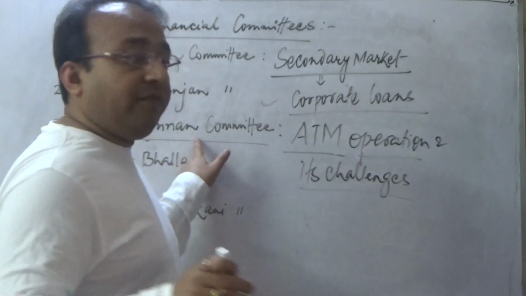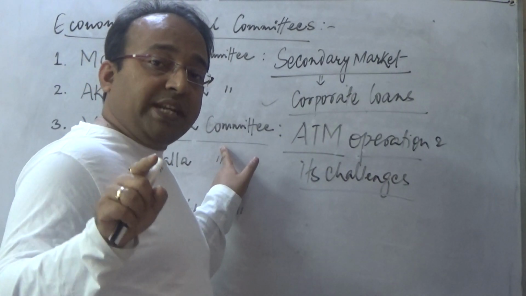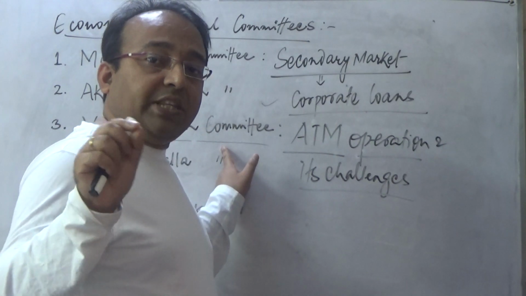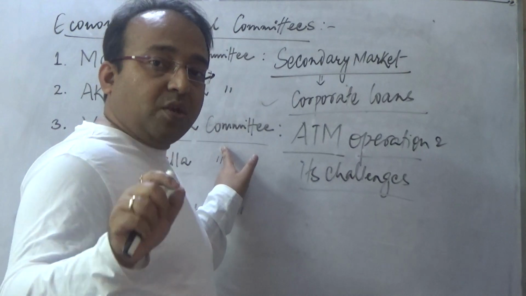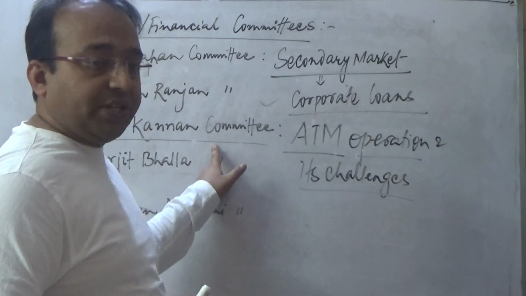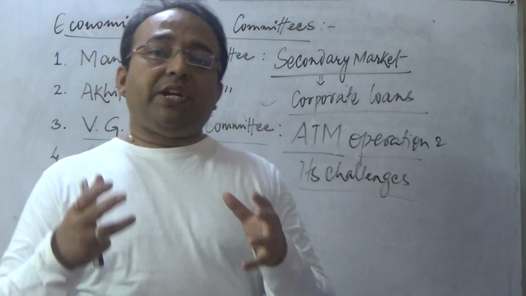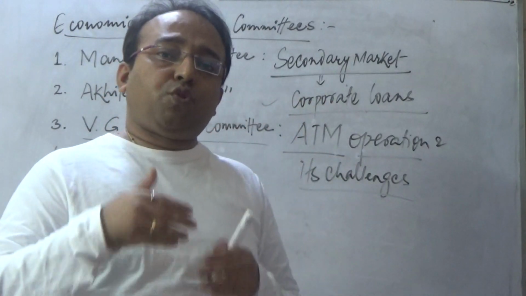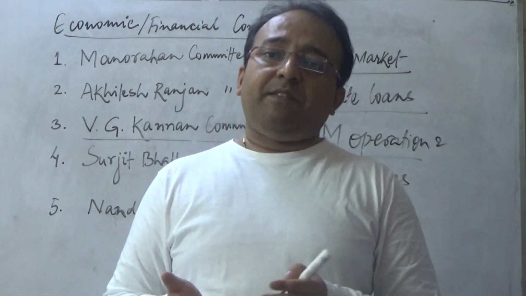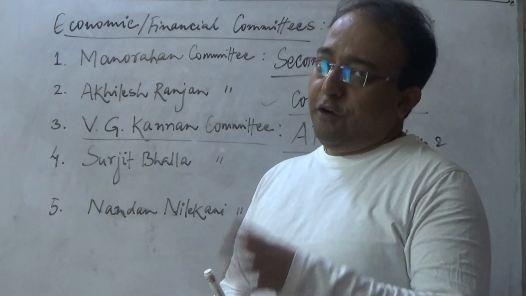He is also the chairman of the Indian Banks Association. A question was already asked in the 2018 prelims by UPSC on who looks after the ATM transactions and the costing in the ATM. The answer was the Indian Banks Association. So he, as chairman of the Indian Banks Association, has been asked to find ways to make ATM transactions hassle-free and also to maintain the operation cost of ATMs for all the respective banks in India. That is the significance of the Kannan Committee for all of you.